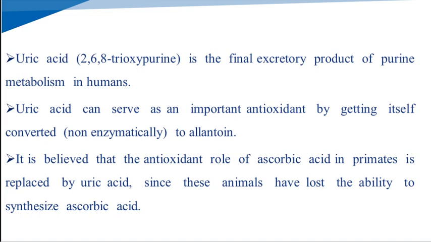Uric acid, chemically 2,6,8-trioxypurine, is the final excretory product of purine metabolism in humans.